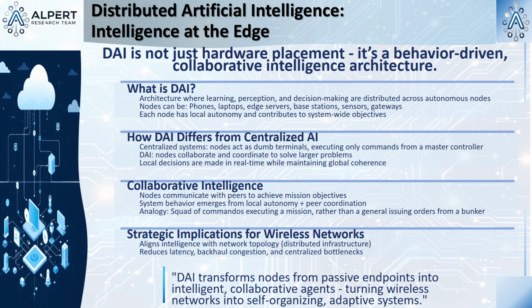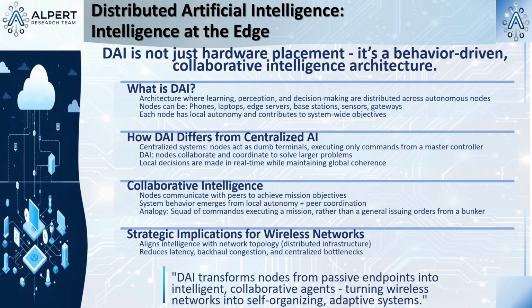The Alpert report has a good, clean definition. It calls DAI a system where autonomous computational nodes, let's just call them agents, collaborate to solve a problem. In a traditional centralized system, the nodes are effectively slaves. They're dumb terminals. They just do what the master server tells them to do. In a DAI system, the nodes have a degree of autonomy. They can make local decisions on their own. But they also talk to each other to solve bigger system-wide problems.